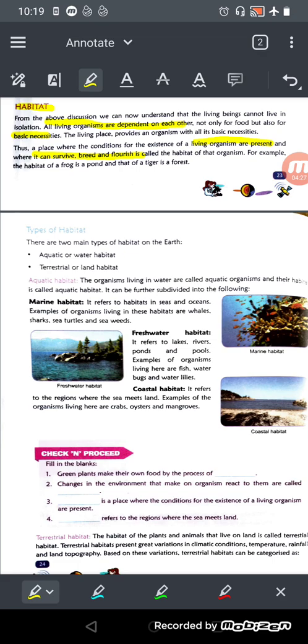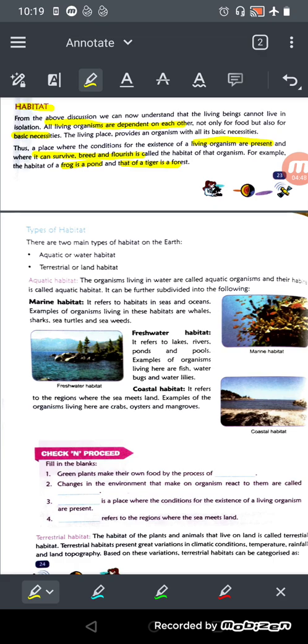For example, the habitat of frog is pond. Frog कहाँ रहता है? Pond में. And that of tiger is forest. So you can't keep a frog in polar areas, and you can't keep a tiger in water, right, under the water. So they can flourish in their own places.